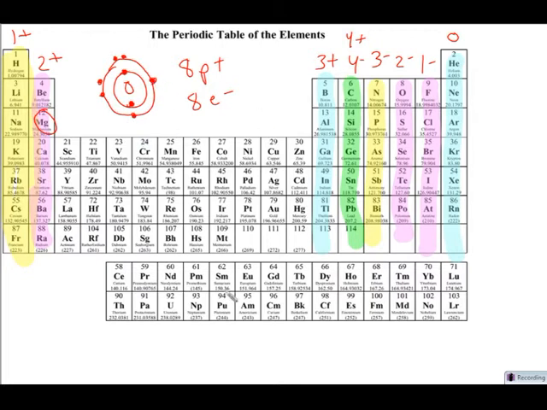It wants to have 8, so it needs to steal 2 electrons from other atoms. And if it gains 2, if it steals 2, it's now going to have 10 electrons. 8 protons, 10 electrons. It has 2 more electrons. Therefore, the charge of oxygen is going to be 2 minus. So we write the symbol O, and we write 2 minus because it now has 2 extra electrons when it's happy and stable, when it's like a noble gas.